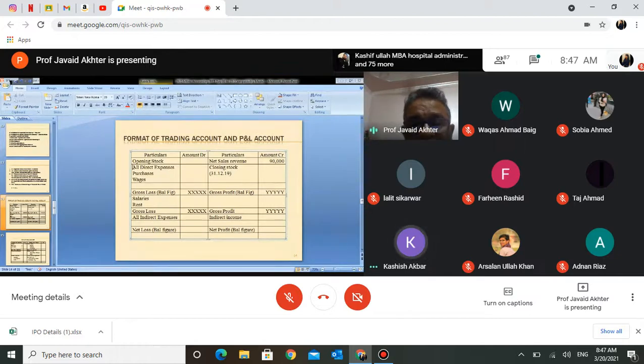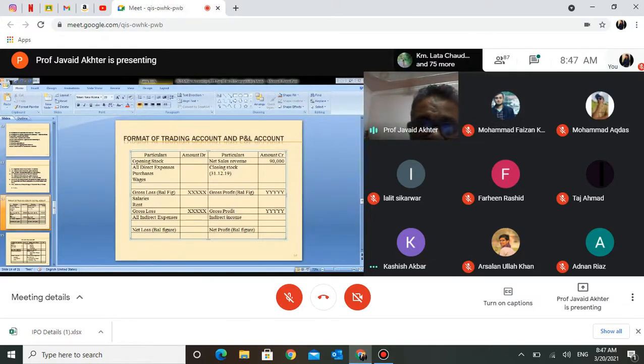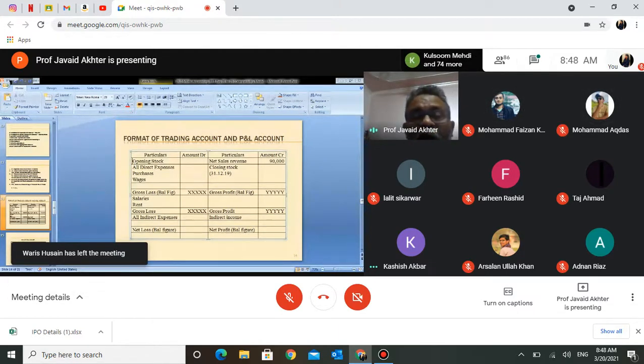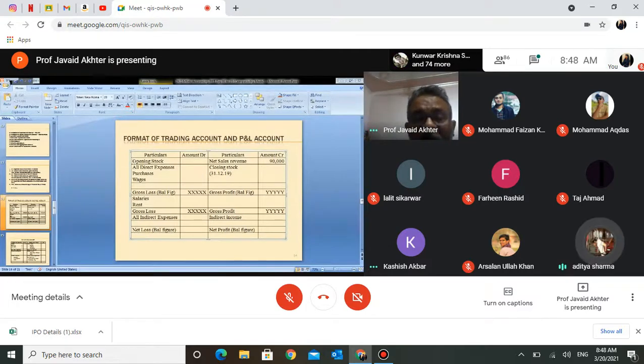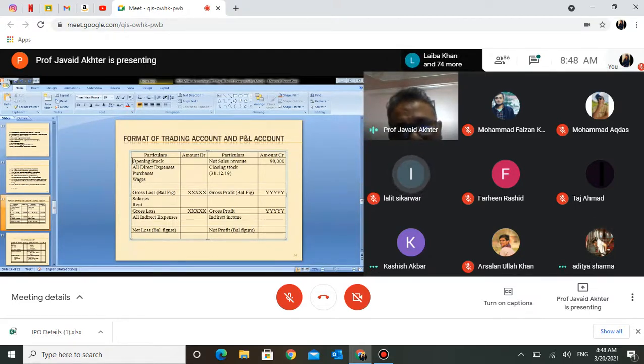Will this figure be 1st January 20 or some different figure? What date should be written here? January 20, sir. Where the cursor is blinking? So 1st January 2020. Are you sure? 19, sir.